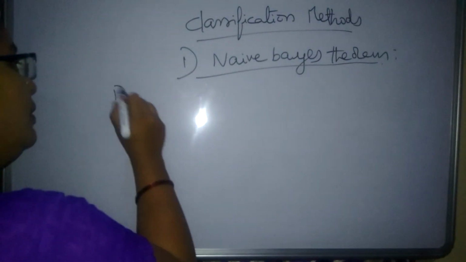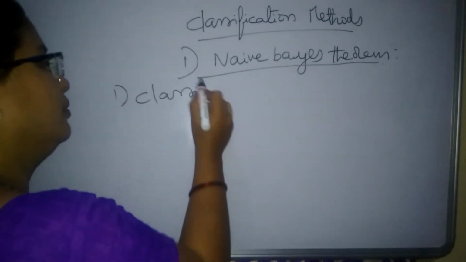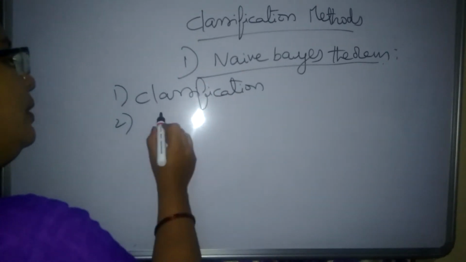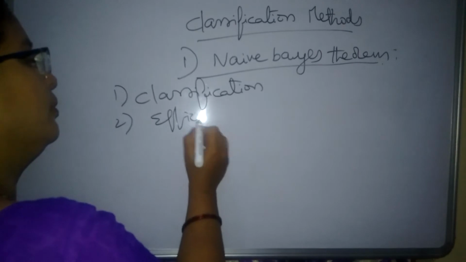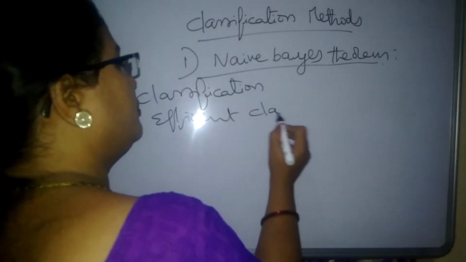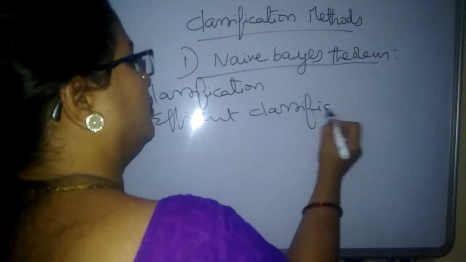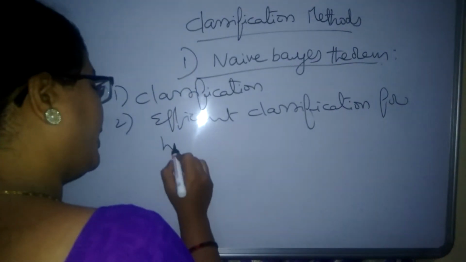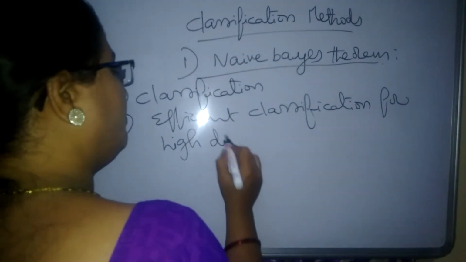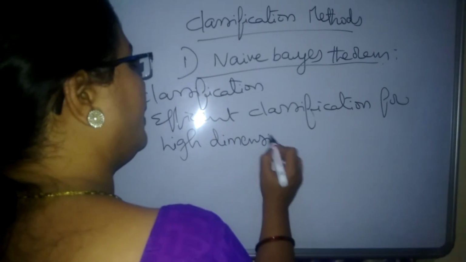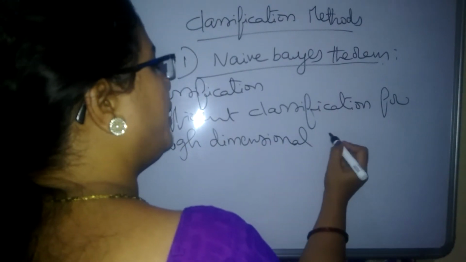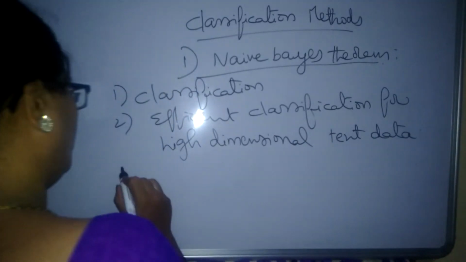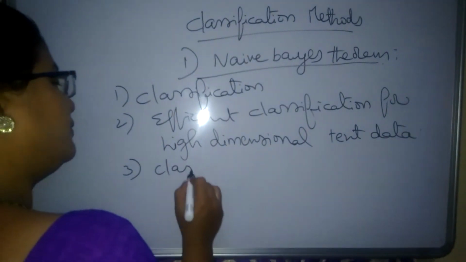The first one, it's an efficient classification for high dimensional text data. It can be used to classify only the text data, which is very high dimensional text data. So it classifies the text data only.